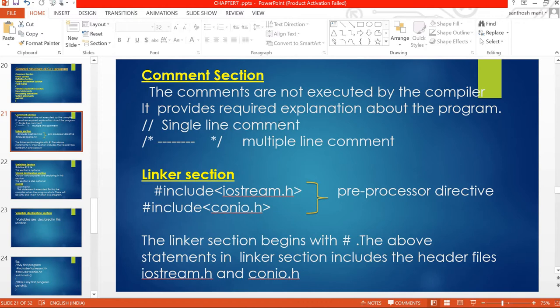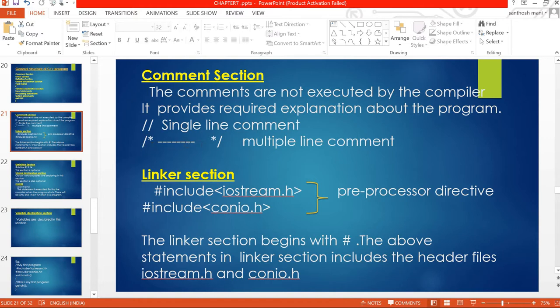For writing a single line comment, we use two forward slashes. Next, the multiple line comment. This double slash is for a single line comment. For example, if you need to write a one line comment, before the comment you write this double slash. If you have to write a multiple line comment, then you can use this syntax, that is slash star.